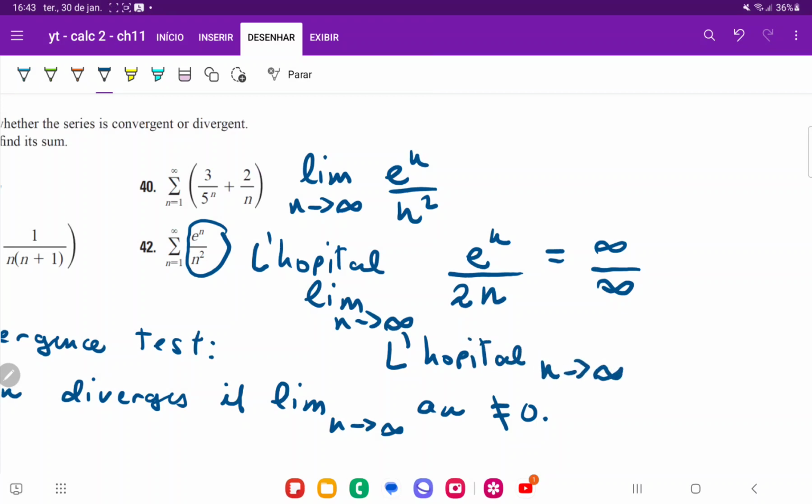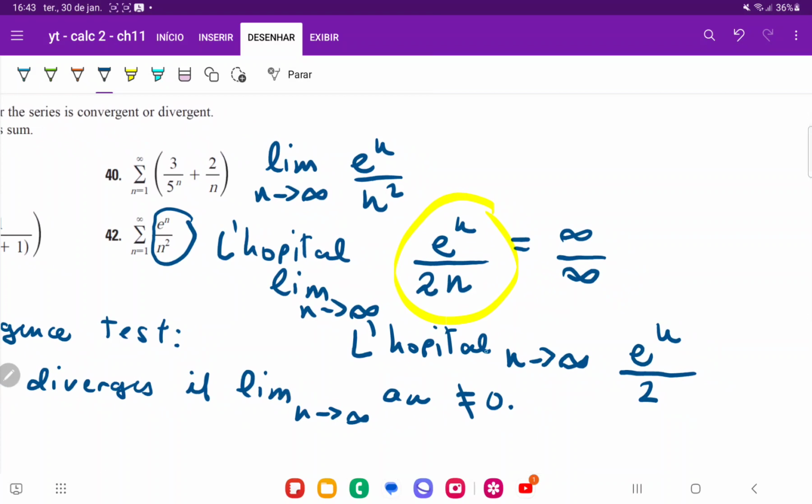So we're going to apply L'Hopital once more, and we're going to take the limit as n approaches infinity of the derivative of this. The derivative of e to the n is just e to the n, and the derivative of 2 times n is just 2. If we take this limit as n goes to infinity, we have e to the infinity, which is infinity, divided by 2, which is just infinity still.